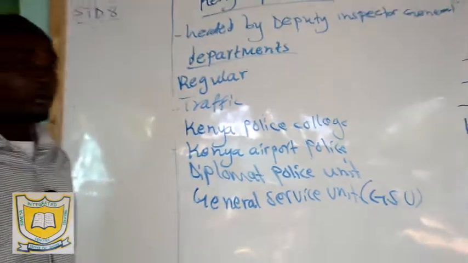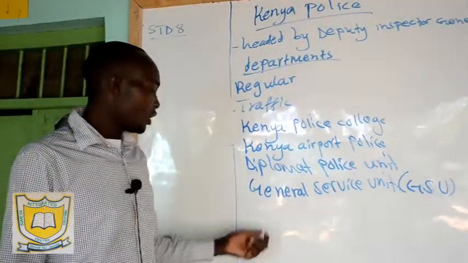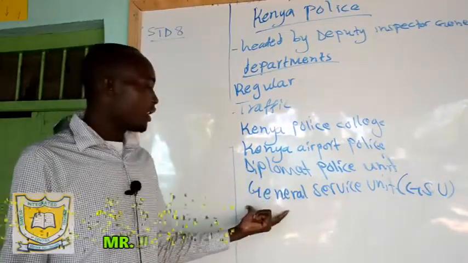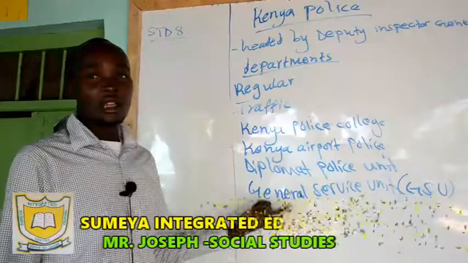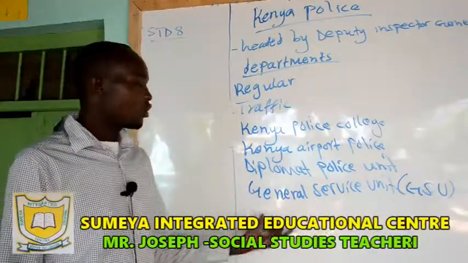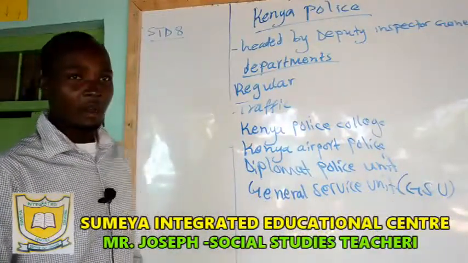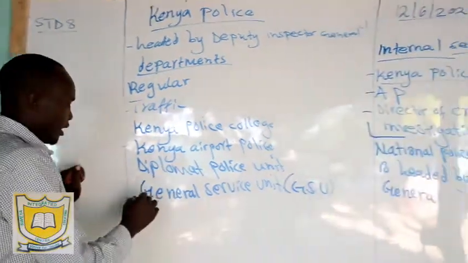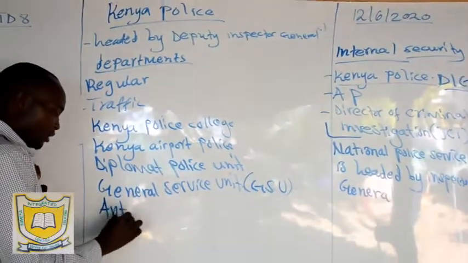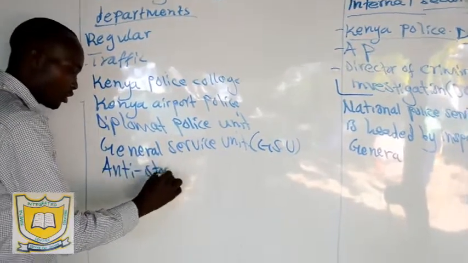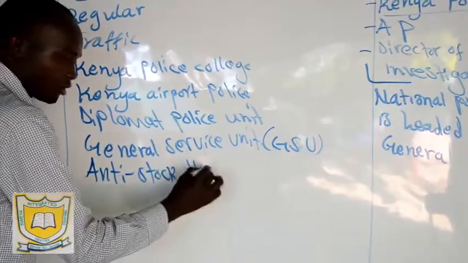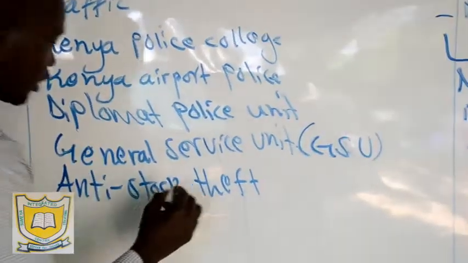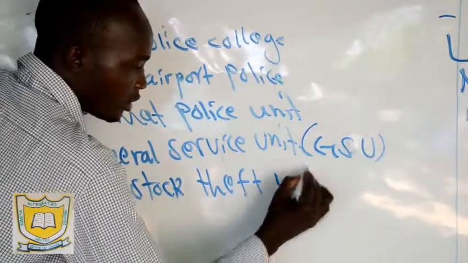They normally have a very long stick and a shield with which they can disperse the crowd. They ensure that there's peace where we have chaos and so on. Then we have what we call the stock theft unit.